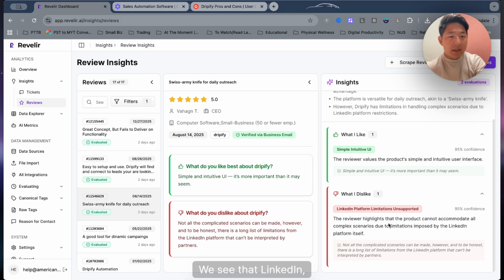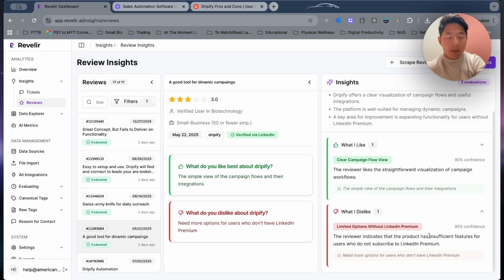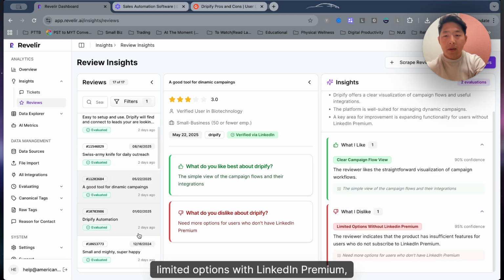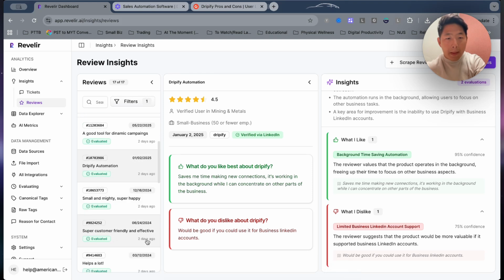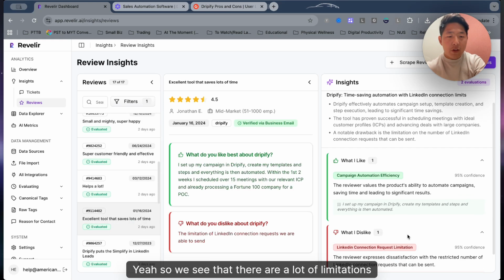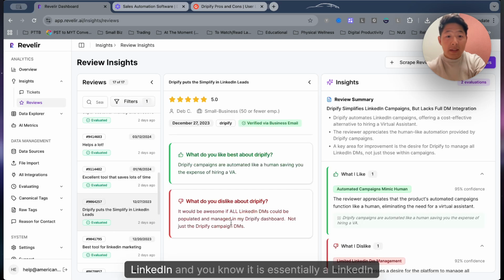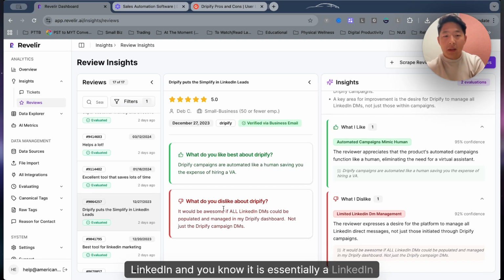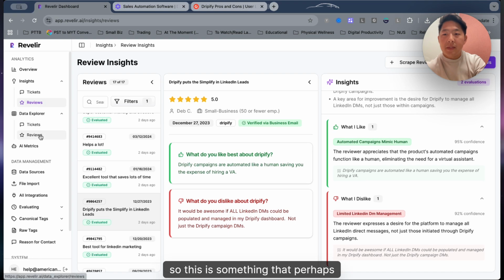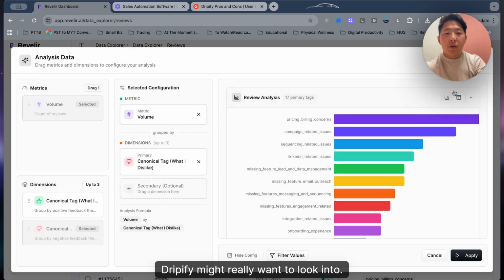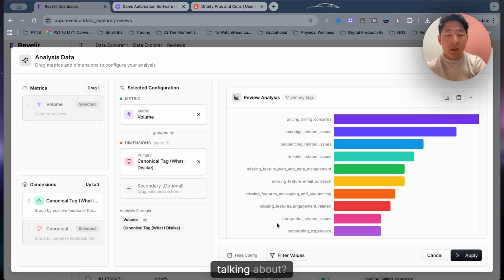We see that there are some LinkedIn platform limitations, limited options with LinkedIn Premium, limited business LinkedIn accounts. So we see that there are a lot of limitations with LinkedIn, and it is essentially a LinkedIn automation software. So this is something that perhaps Dripify might really want to look into. What are some of these issues that people are talking about, the limitations in how they're connected to LinkedIn.